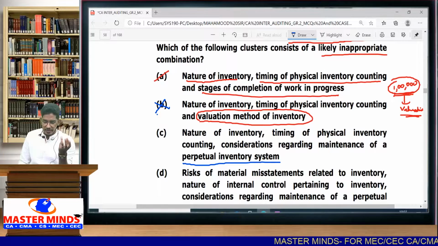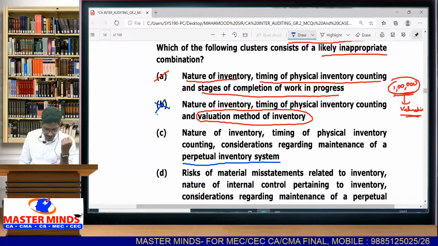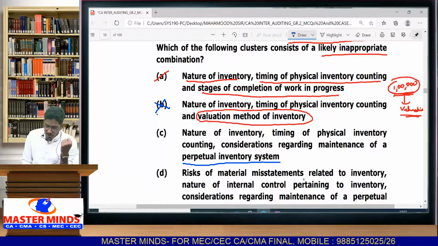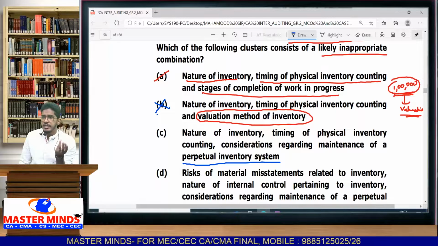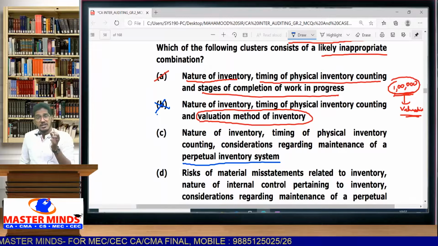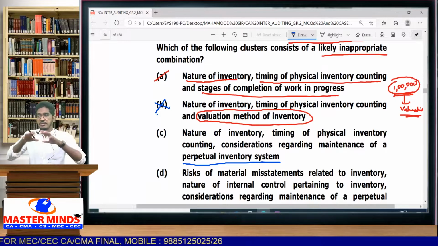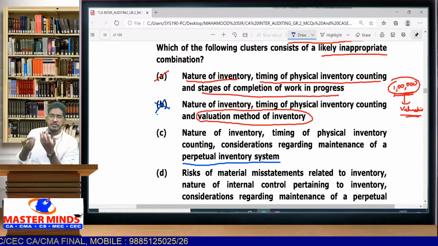When you go for physical inventory counting, definitely you are going to observe whether inventory records are updated on a real-time basis or not. Then D point, risk of material misstatement related to inventory. Definitely when I go for physical inventory counting, I will observe what is the risk of material misstatement happening in the inventory. For example, I visited a godown. I went for physical verification.